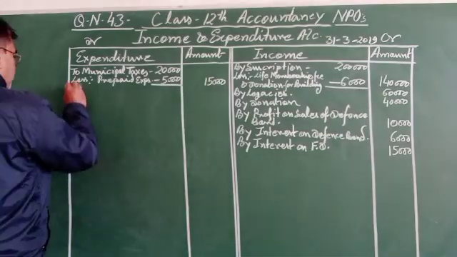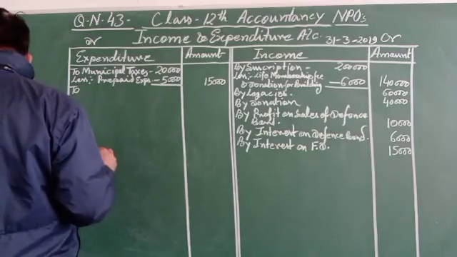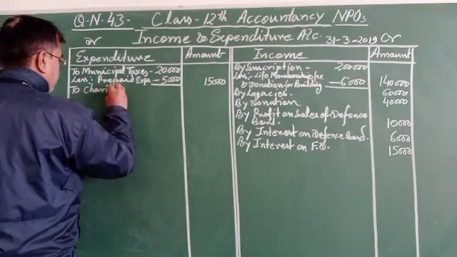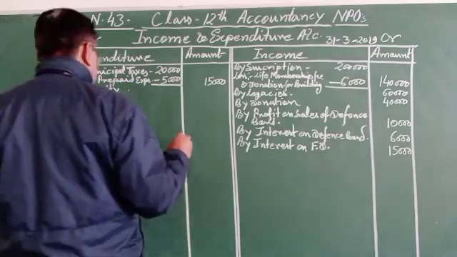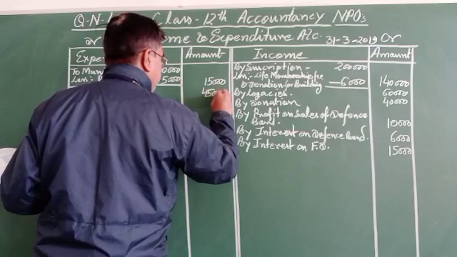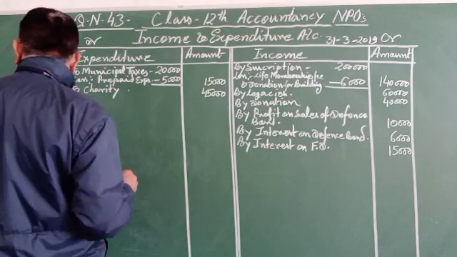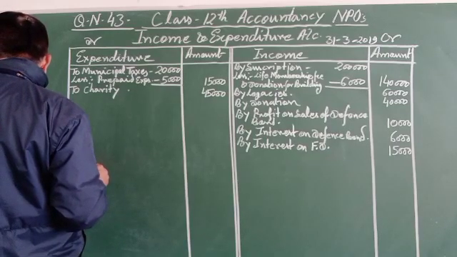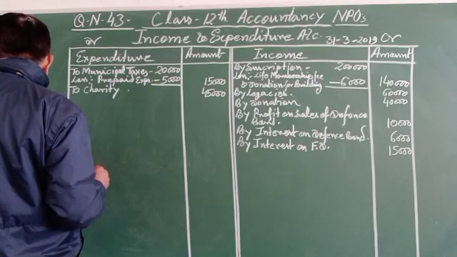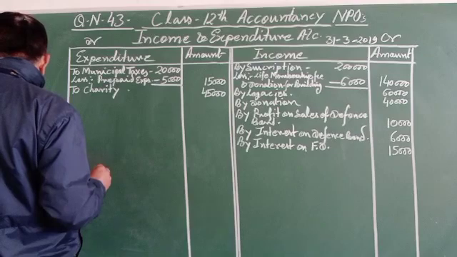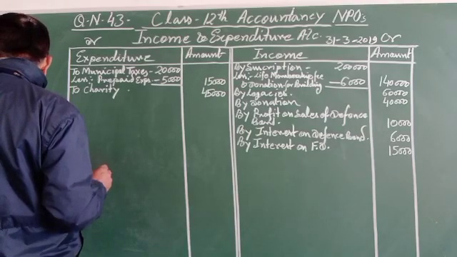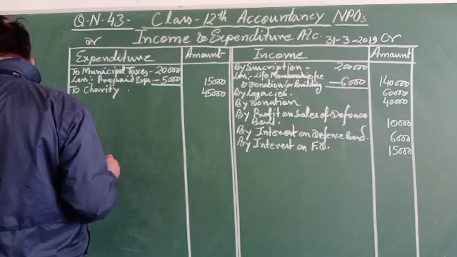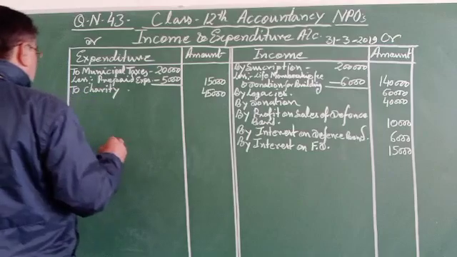Then after, to charity. Charity 45,000. Charity, then rent, to rent.